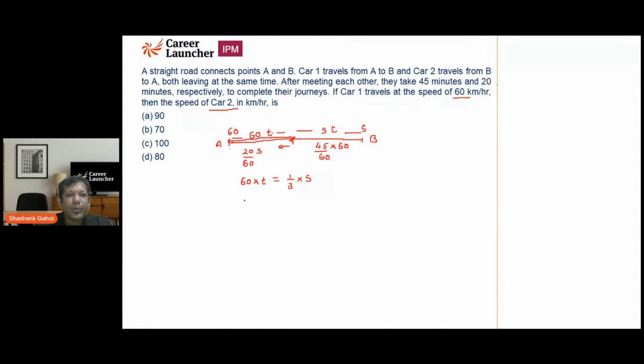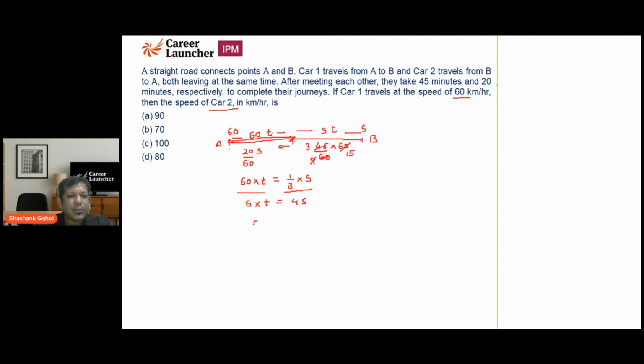The second equation is going to be S into T, and that is equal to 45 upon 60, which is 3 upon 4. And this is going to be 15, so 15 3s are 45. Now I'm going to divide the equations.